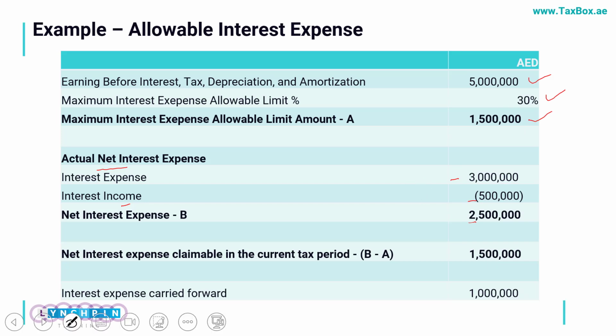So in this case the maximum interest which I can claim is of course 1.5 million, which I will be claiming. The balance interest, which is 2.5 minus 1.5, can be carried forward for up to 10 years, and in my future taxable income calculation I would be able to adjust this.